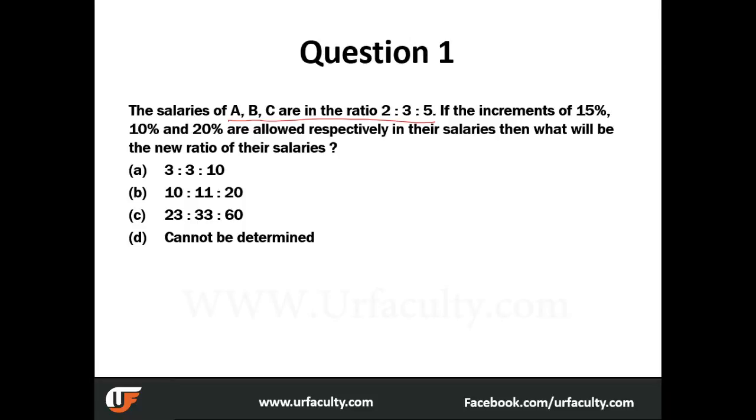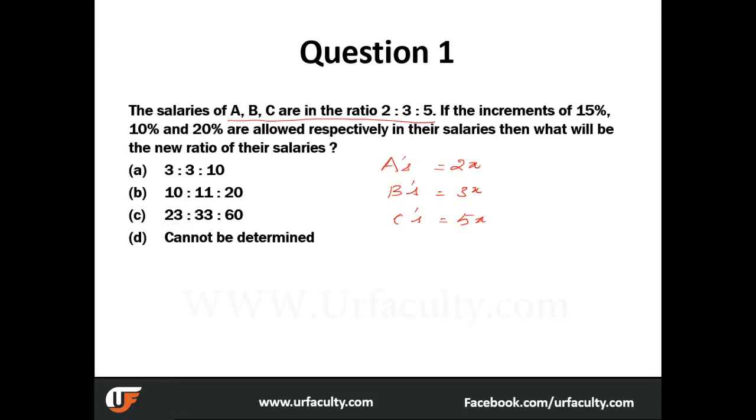The moment it is given in ratios, all that we have to start off with is: A's salary is equal to 2x, B's salary is equal to 3x, and C's salary is equal to 5x.